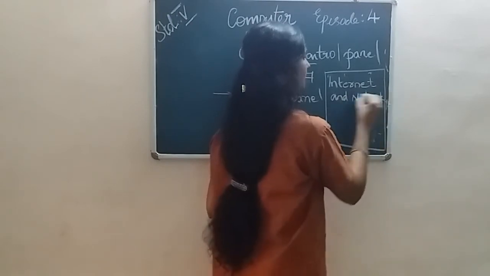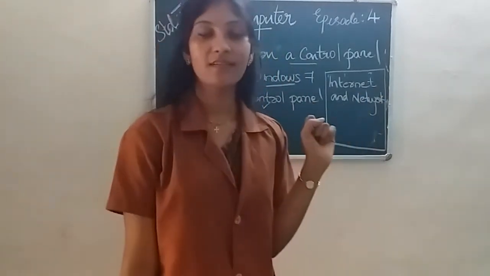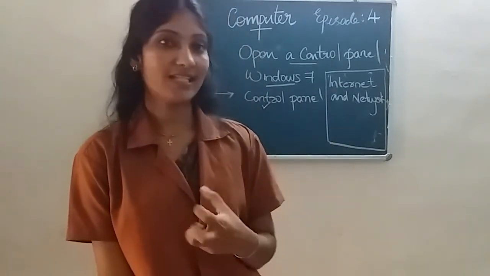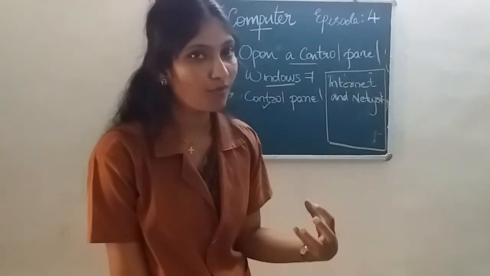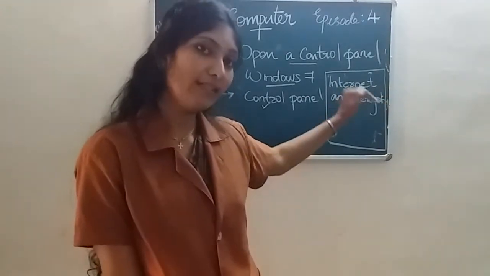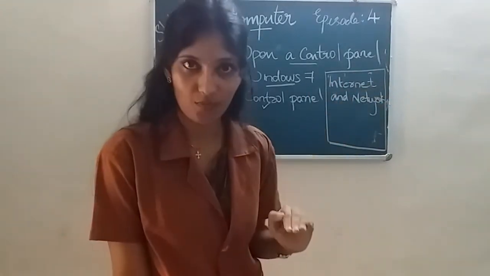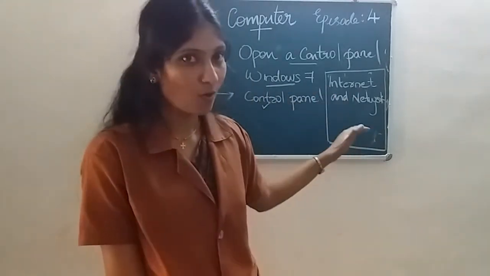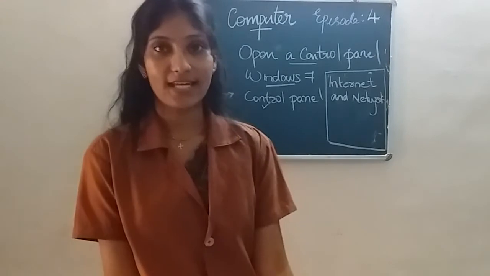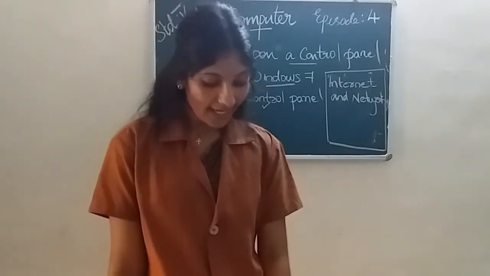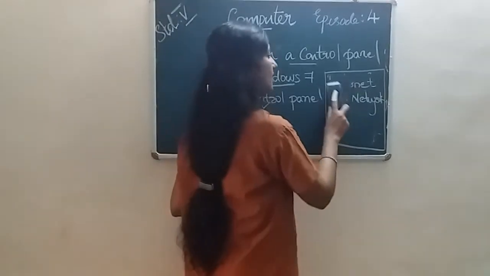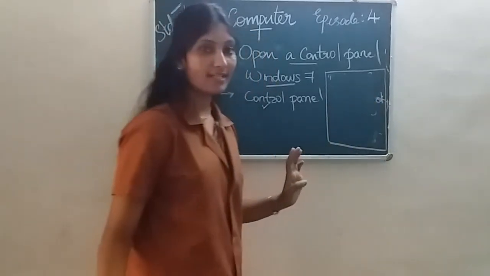Okay. So in that icon, we can connect to the internet and connect to the network. Such type of activities are done under the icon internet and network. First option, security maintenance, and second icon is internet and network. And third icon is hardware and sound. Third icon, what is hardware and sound?